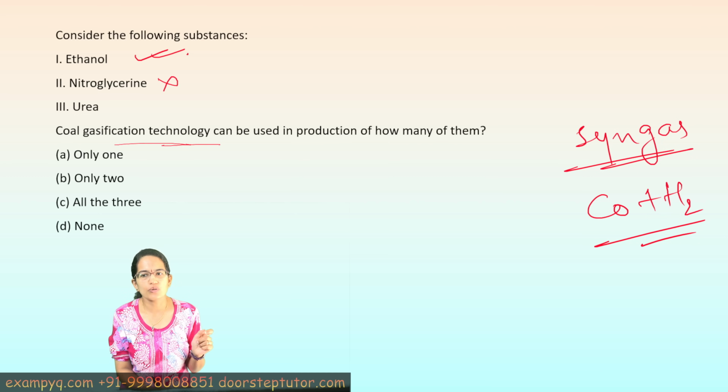Nitroglycerin is not used in production of coal gasification. It's not related to coal gasification technology. Nitroglycerin is usually used in explosives, right? So the second one is not correct.